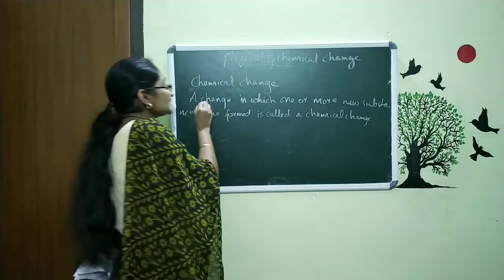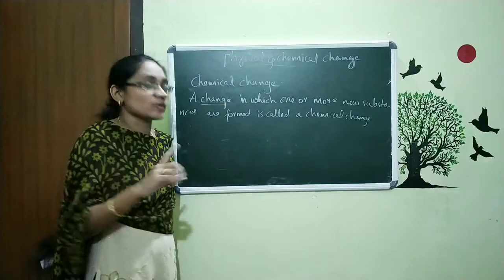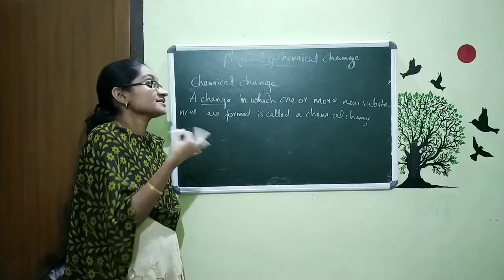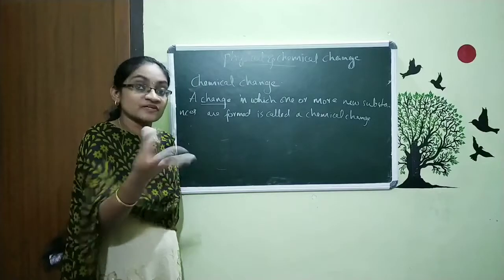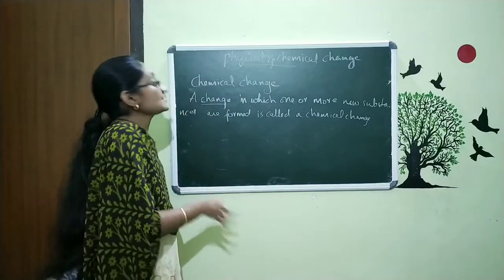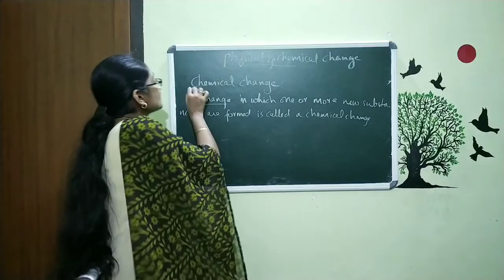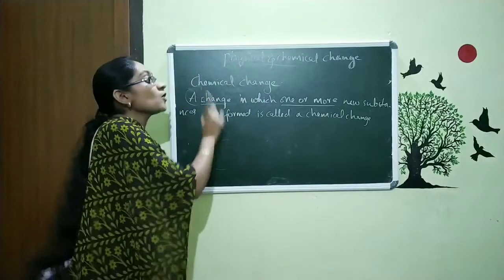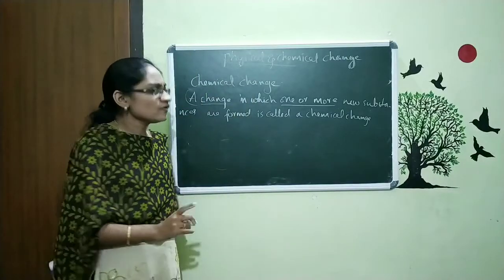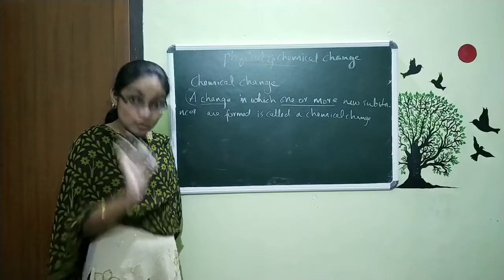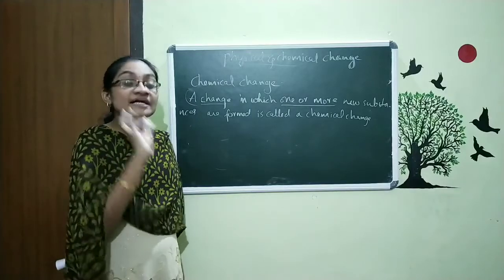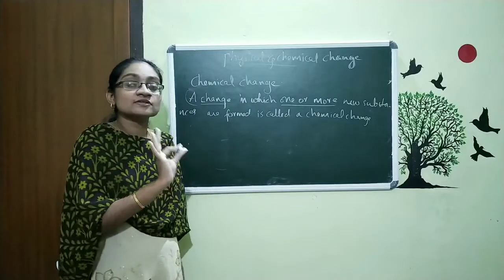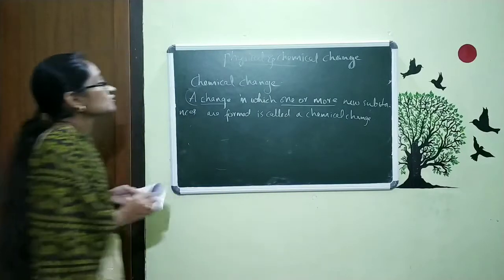It is a type of change in which one or more. In some reactions we get only one new substance. In some reactions we get one or more, 2, 3, 4, like number of new substances are formed. So we can say a chemical change in which one or more new substances are formed is called a chemical change. What we studied about the physical change? There is no new products formed. Only the rearrangement of molecules occurs there. Here, the total substance is changed. That is about the definition of chemical change.